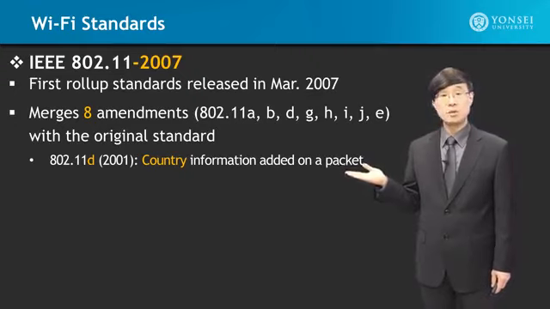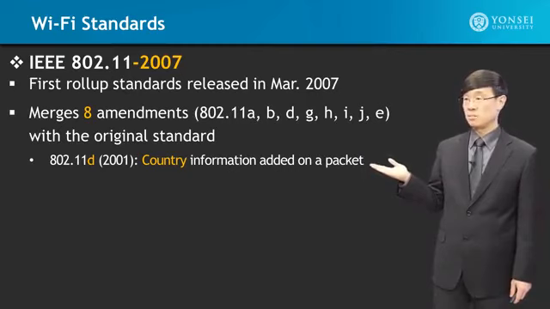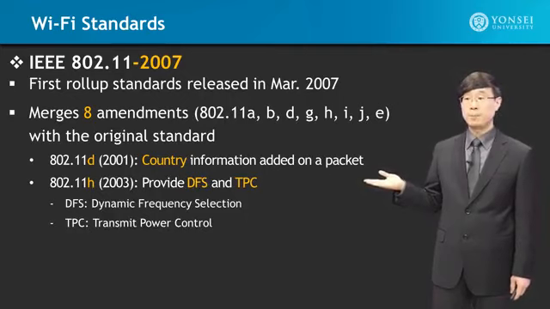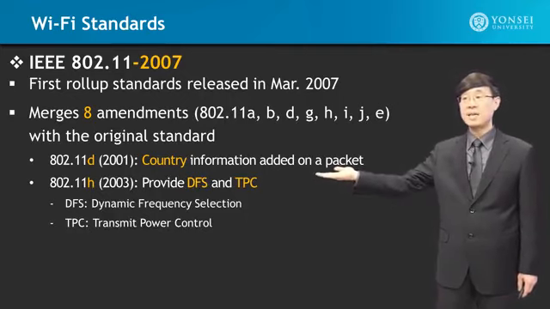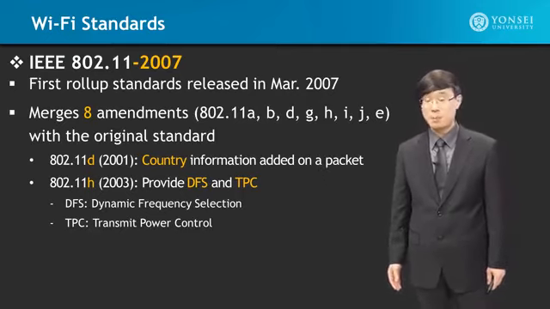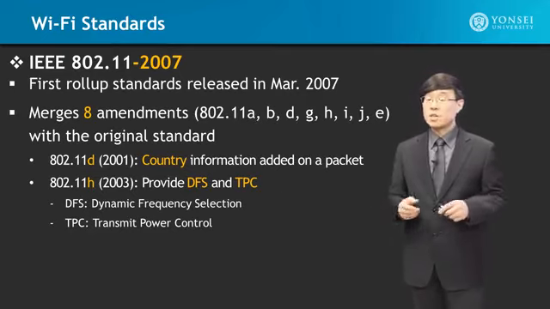802.11d was released in 2001, and this provided country information added into the packet. Then we have 802.11h in 2003. This provides DFS and TPC. DFS is dynamic frequency selection capability, and TPC is transmit power control technology. What are these talking about?